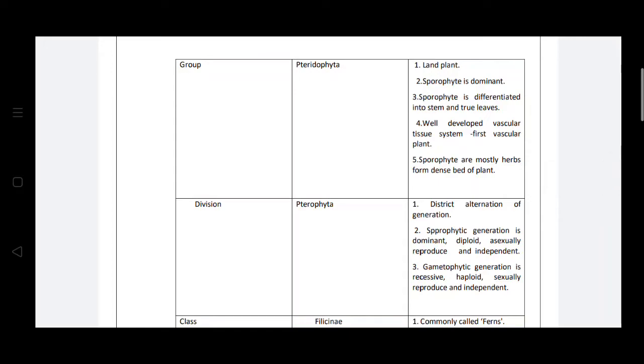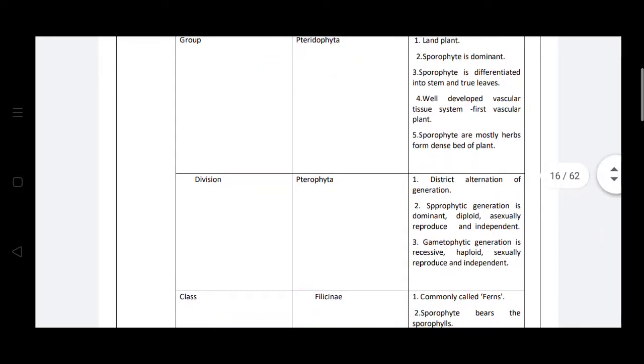The Pterophyta is characterized by the distinct alternation of generation. That means in that group there are sporophytic and gametophytic generations. The sporophytic generation is dominant, diploid, asexually reproduced and independent. Gametophytic generation is recessive, haploid, sexually reproduced and independent.